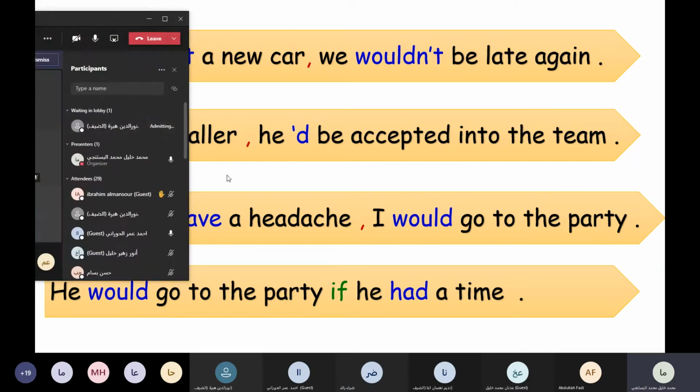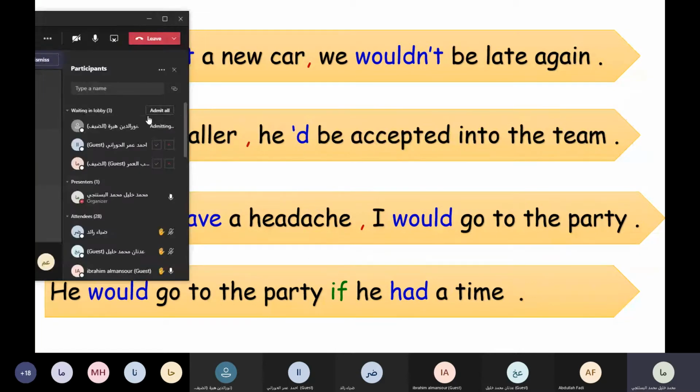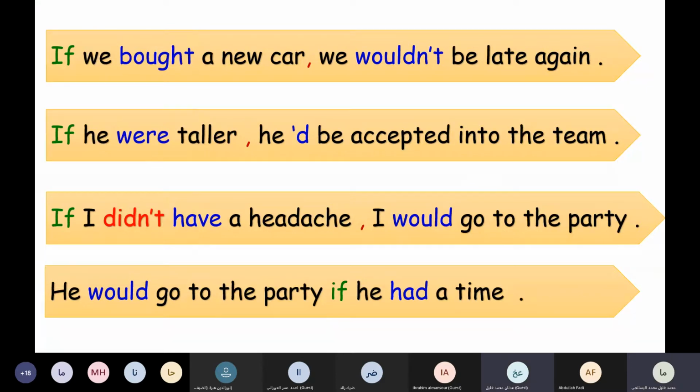Ibrahim Mansour, read the third one. If I didn't have a headache, I would go to the party. Good. The last one, who can read? He would go to the party if he had time. Good. If he had time, he would go to the party.